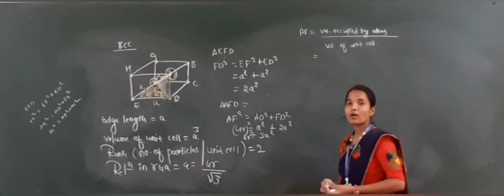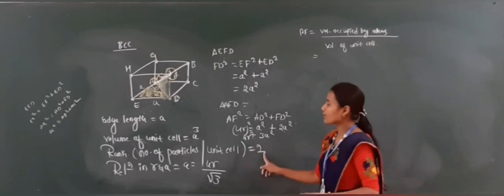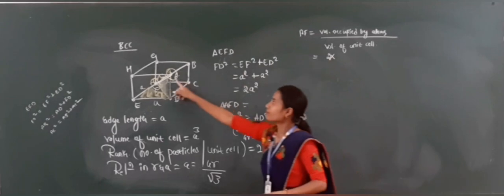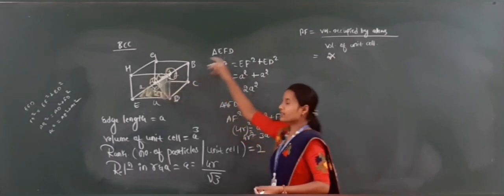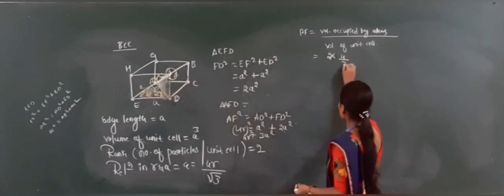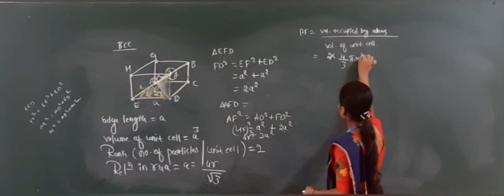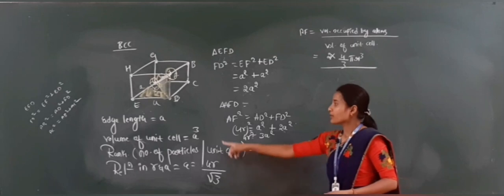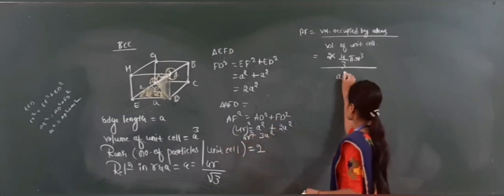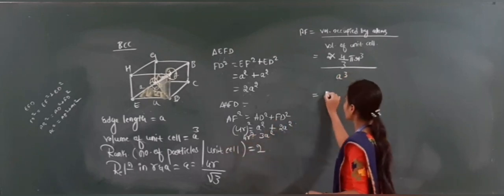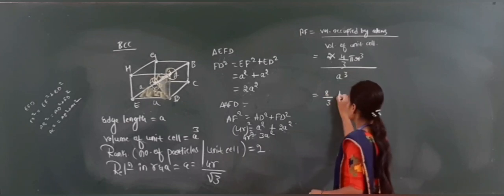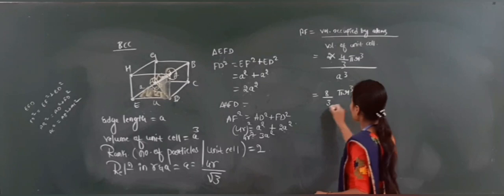Here, volume occupied by atoms means how many atoms are there? 2. These atoms are present in spherical shape, so it contains 4 by 3 pi r cube divided by the volume of the unit cell. What is the volume of the unit cell? That is a cube. Now 2 into 4 by 3 is 8 by 3 pi r cube divided by a cube.